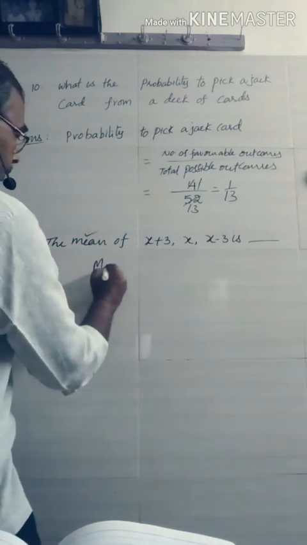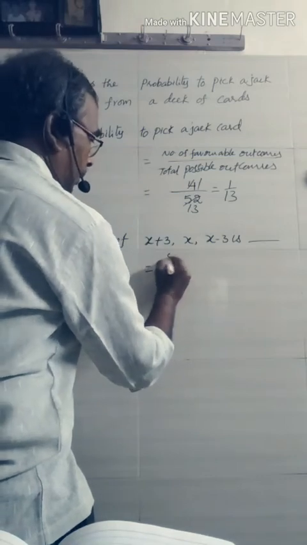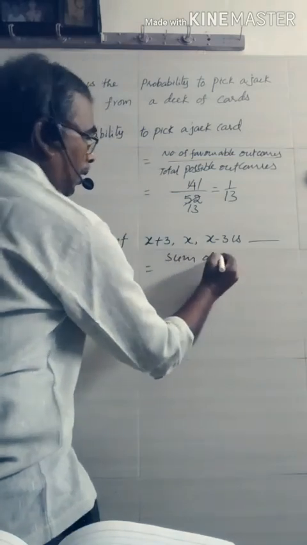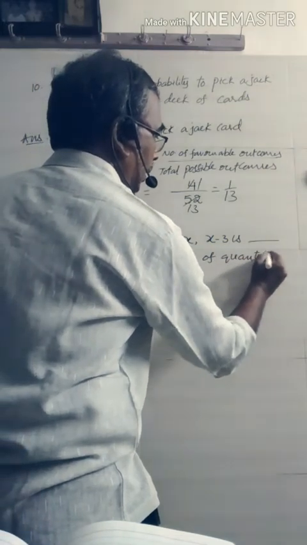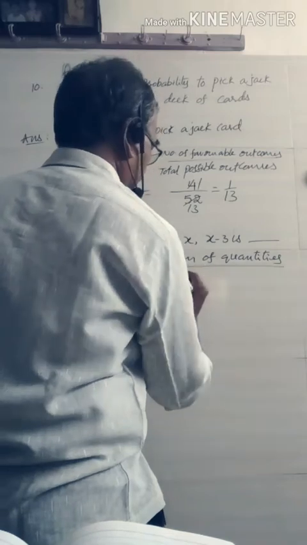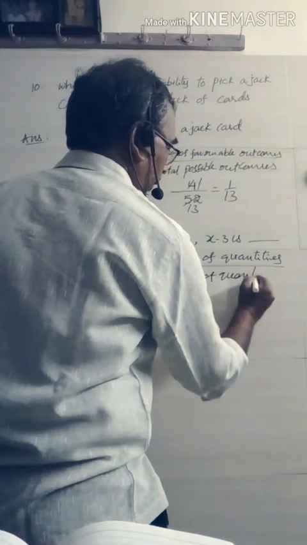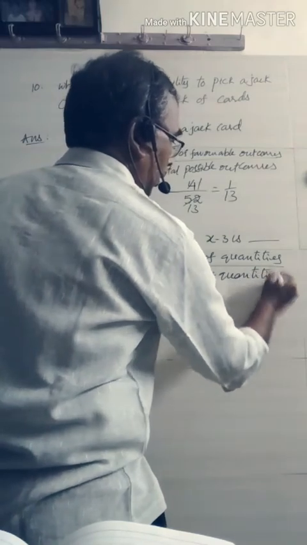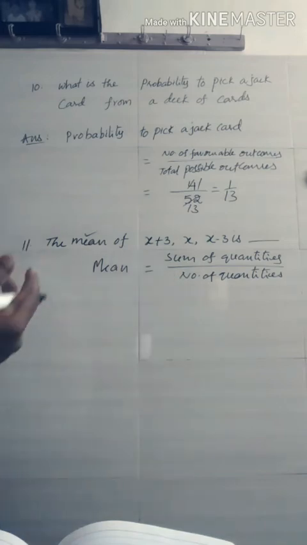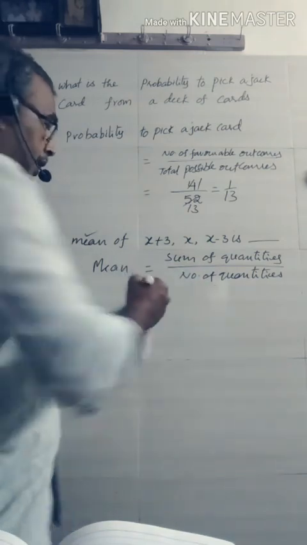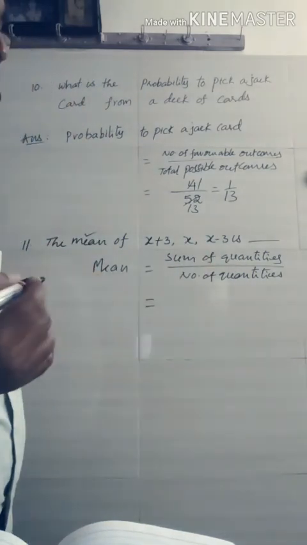Mean is equal to sum of quantities by number of quantities. This is the formula. First memorize the formula, then we simply substitute what is in the terms, the sum of quantities.